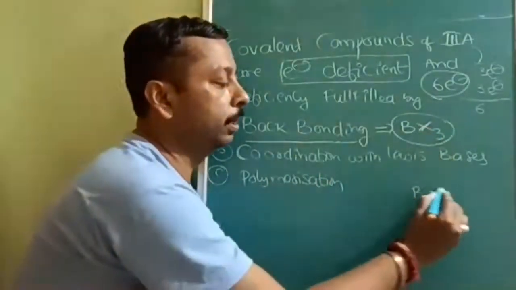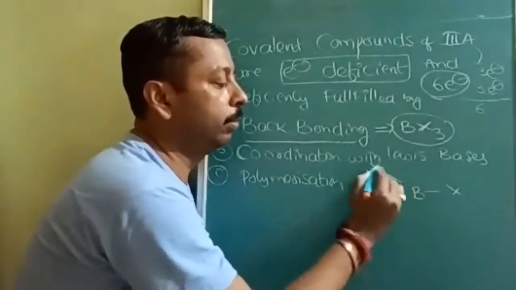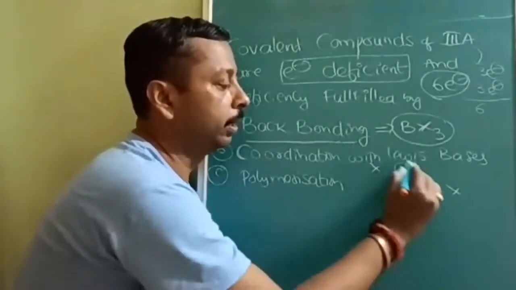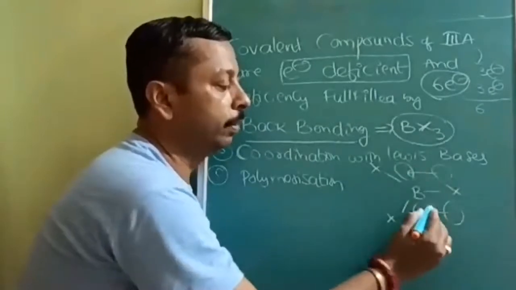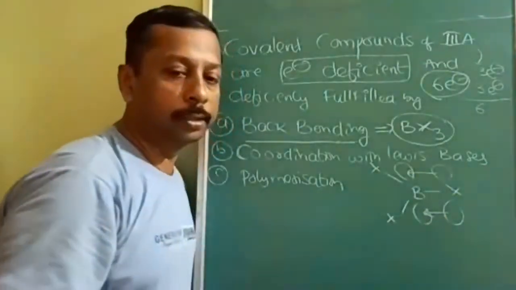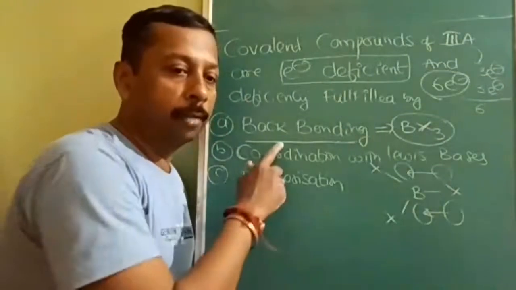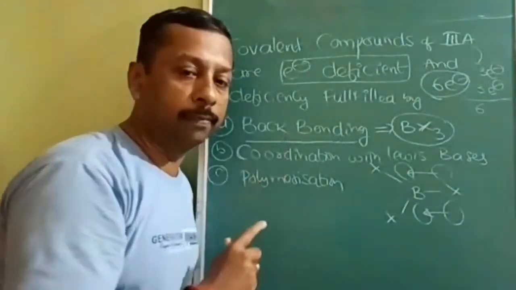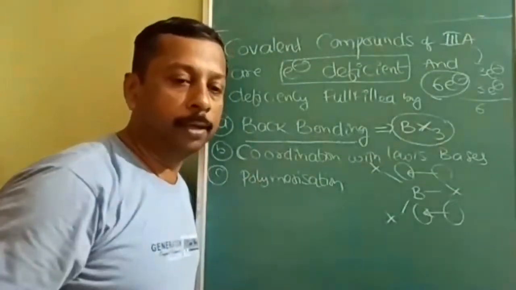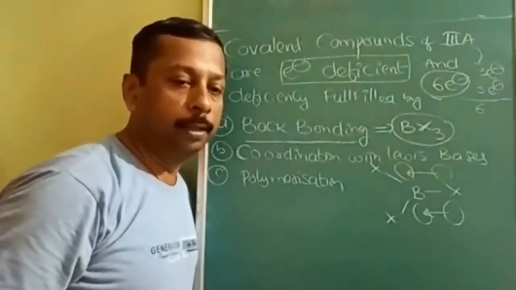There is a special lecture on it in the chemical bonding chapter, where I covered consequences and types, everything. So for more details, you can go through that lecture. Understood? So the back bonding method is adopted. These are the 3 different ways. All ways can be adopted. But boron uses which method? Back bonding method.